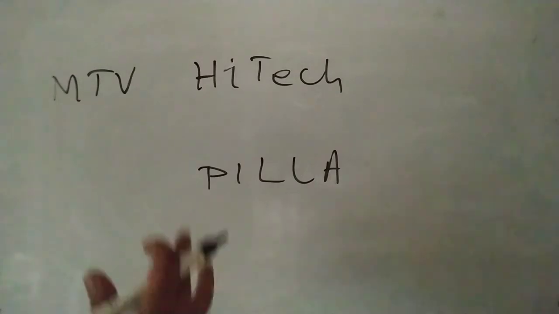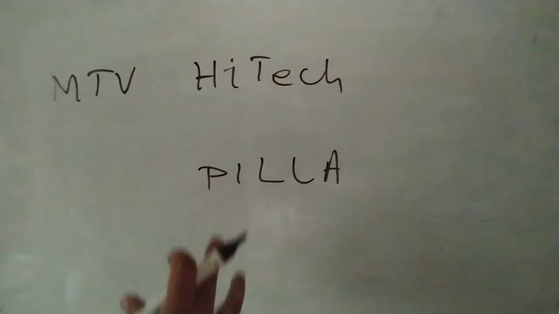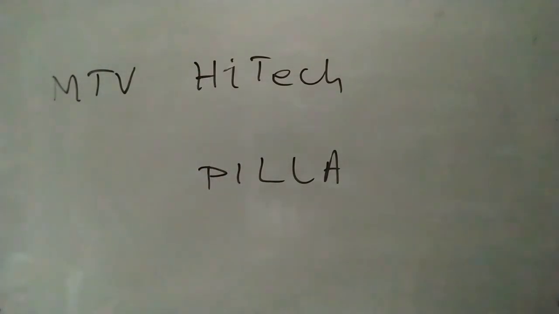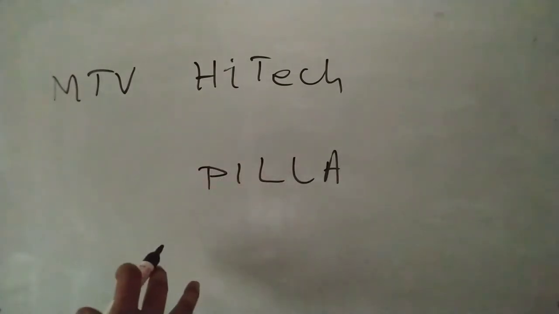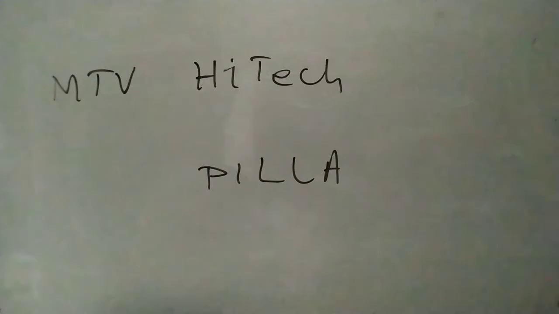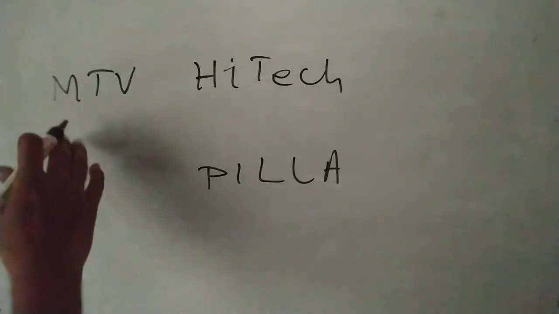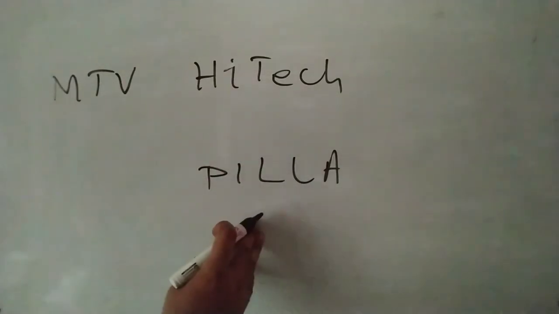Next, for remembering essential amino acids. Generally, amino acids are of two types: essential amino acids and non-essential amino acids. For essential amino acids, dietary intake is necessary. For remembering all the essential amino acids, there is one small technique: MTV high tech pizza.